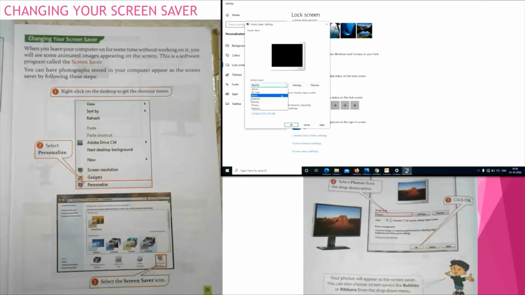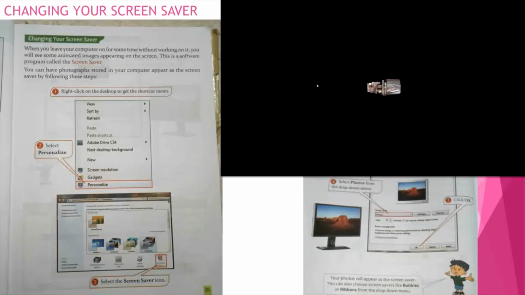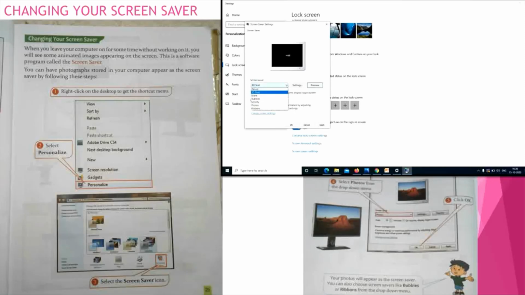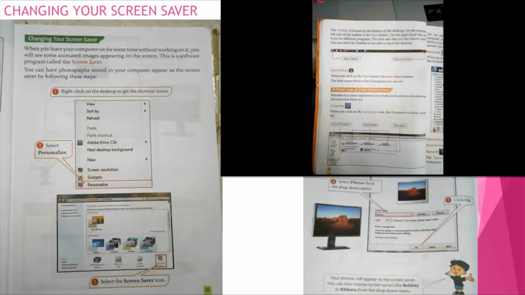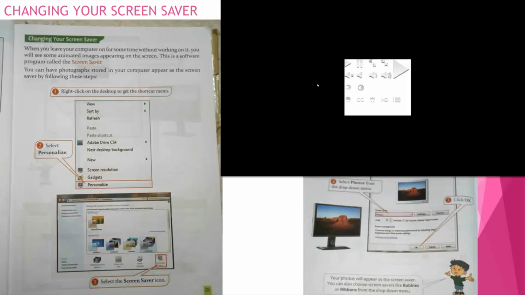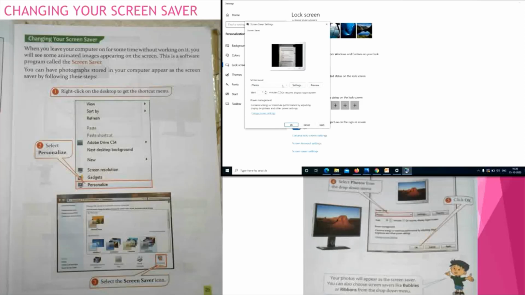If you want, you can select 3D text. You can see the preview. Or else you can select photos. If you are selecting the photos, you can see the photos, whatever you stored inside the computer, one by one. Okay, children? So, likewise, we can select any one of the screensaver options